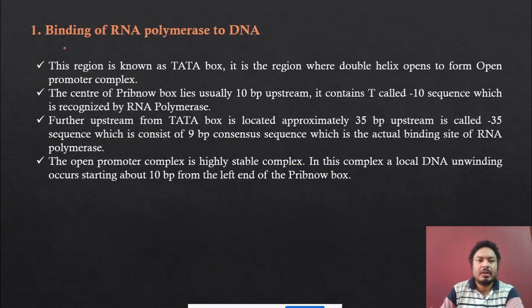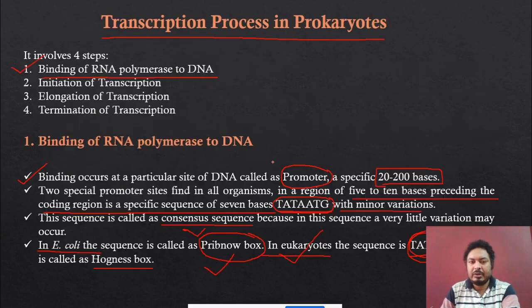Then see, the binding of RNA polymerase to the DNA continues. You can see this region is known as the Tata box. So what is the Tata box? You can see the previous region, TA, TA, this is similar. This is the region TA, TA, and over here also this region is similar. So in case of the prokaryotes and in case of the eukaryotes, the first 4 bases are similar, TA, TA. That's why this box is also known as the Tata box, TA, TA box.